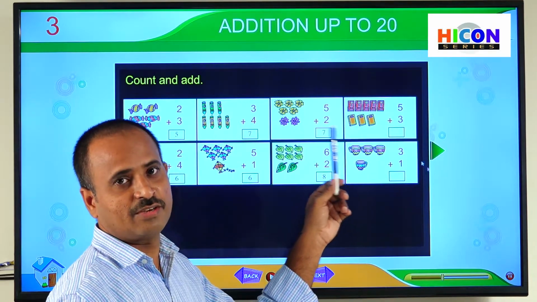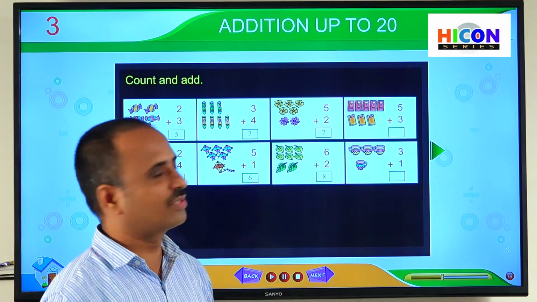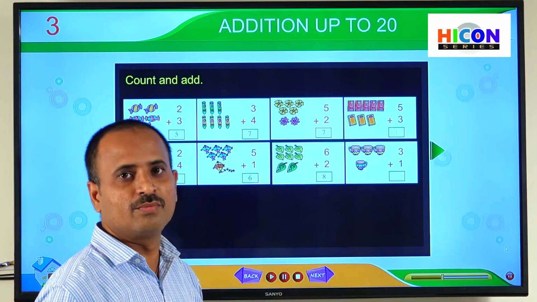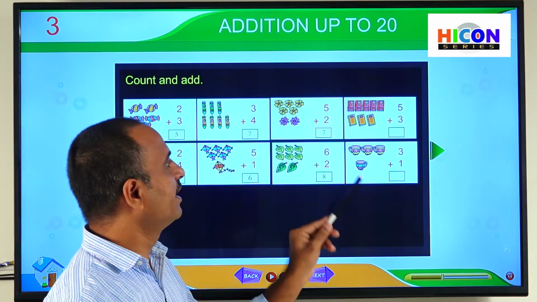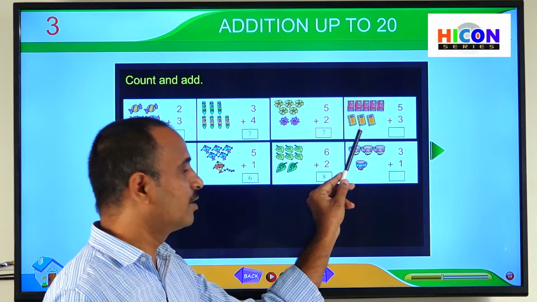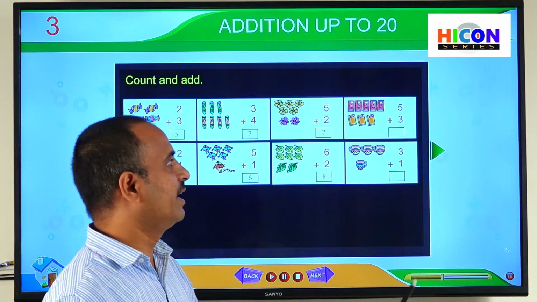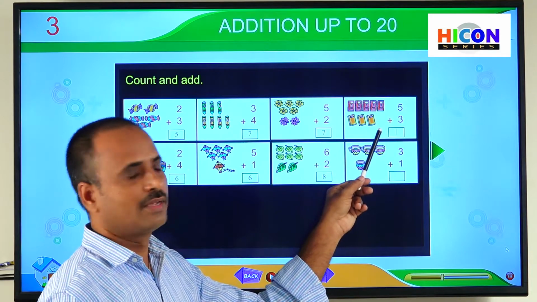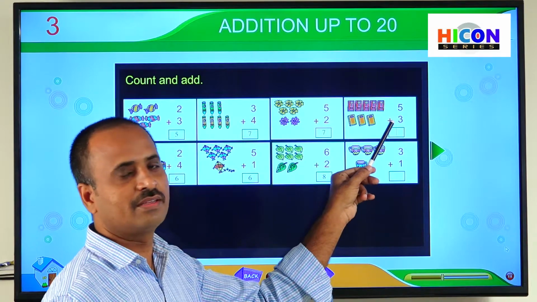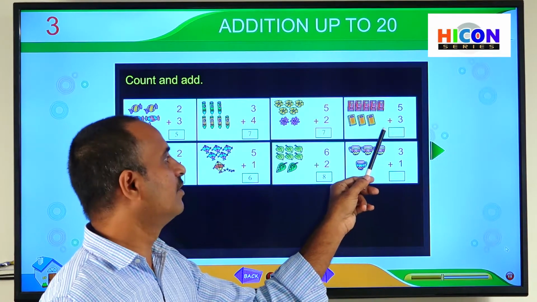What are you observing in the 7th picture? So you are observing some books, some red colored books in the first row and some yellow colored books in the second row. So how many red colored books are there? So 5. How many yellow colored books are there? 3. Now we have to add 5 and 3. So here plus means addition. Addition means we have to add 5 and 3. Then we will get the sum. So how can we get the answer?